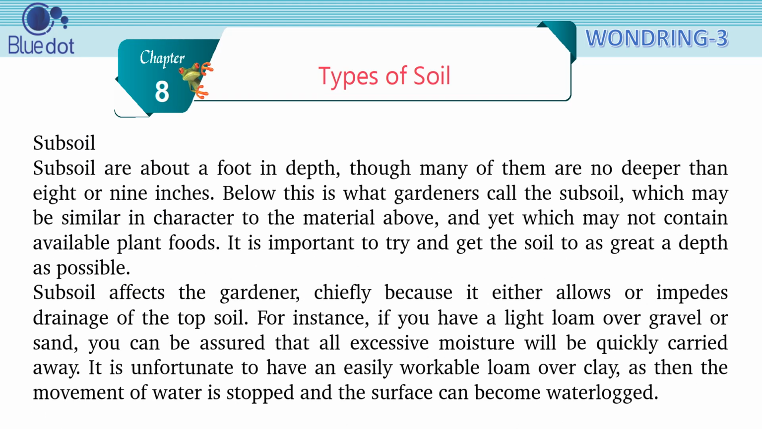Subsoil. Topsoils are about a foot in depth, though many of them are no deeper than 8 or 9 inches. Below this is what gardeners call the subsoil, which may be similar in character to the material above, and yet which may not contain available plant foods. It is important to try and get the soil to as great a depth as possible. Subsoil affects the gardener, chiefly because it either allows or impedes drainage of the topsoil.